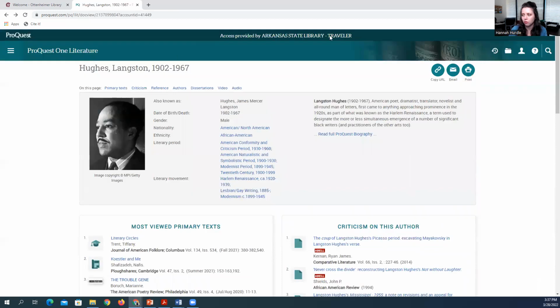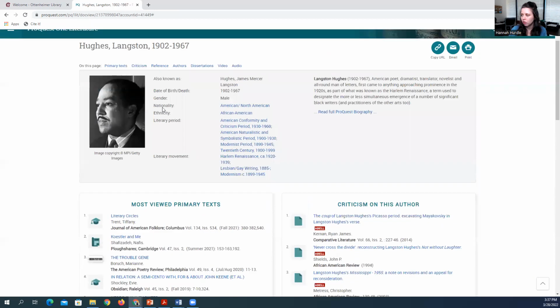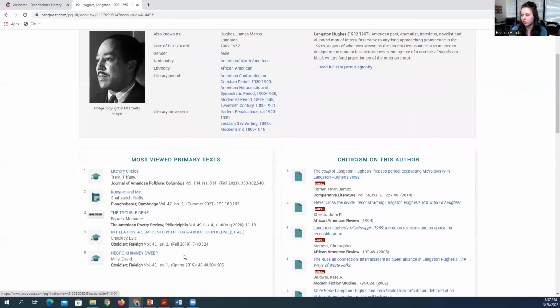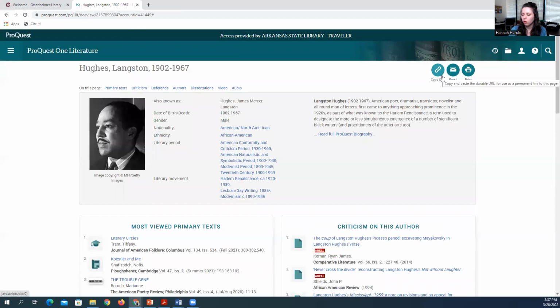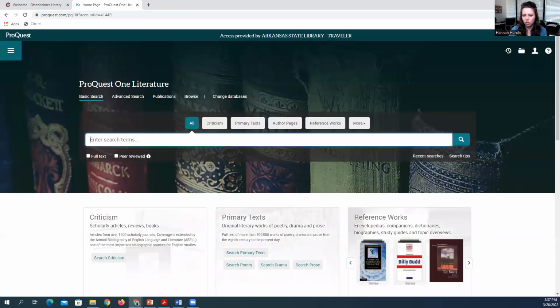So this is good if you're looking for something on a specific author. And these links just take you to that section of the page. You can copy the URL for this author page, email it to yourself, or print it out. Let's go back to ProQuest One Literature.